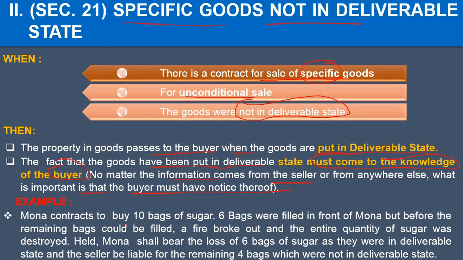Now let us see one example. Mona has contracted to buy 10 bags of sugar. Now 6 bags were filled in front of Mona, but the remaining bags were not full. Now a fire broke out. Of course, as 6 bags were in deliverable state, Mona will have to bear the loss of 6 bags, while the loss of the remaining 4 bags will be taken by the seller as they were not in the deliverable state.